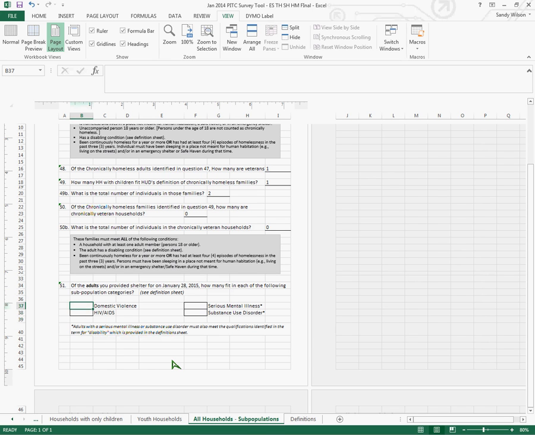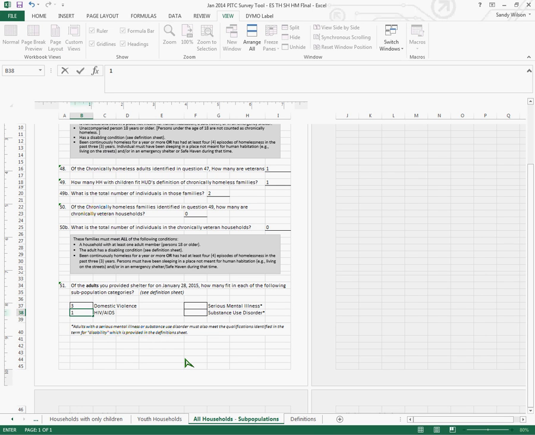We want to know, of those 11 adults, how many fit in each of these subpopulation categories. Please note that you need to look at your definition sheet for further explanations of each of these subpopulation categories. For the purpose of this example, of our 11 adults, we had 3 that would fit the subpopulation category of domestic violence.